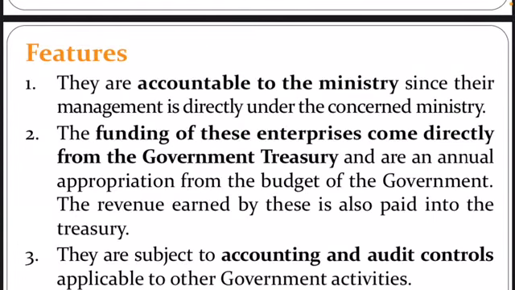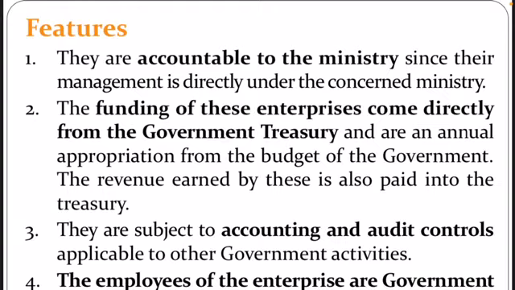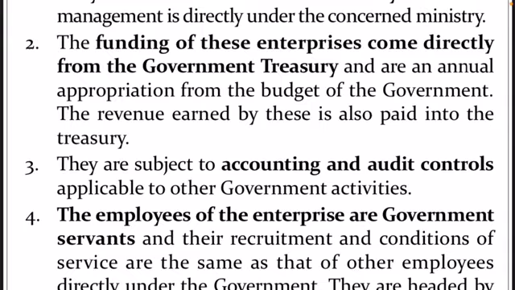Moving to some other features, they are accountable to the ministry, I already told you, and the funding of this enterprise comes directly from the government treasury. Now who funds them? Government funds these departments. The funds directly pass through the government treasury. You have seen so many budget sessions in the parliament where a particular budget is given to the defense ministry, this much budget is given to the railway department. So the funding of this enterprise comes from the government itself. And they are subjected to the accounting and audit controls applicable to government activities. Now the auditing, the accounting and the checking of accounting is completely done according to the government rules and regulations.